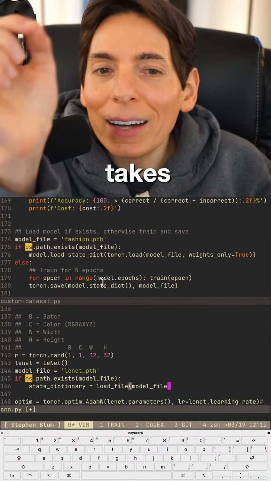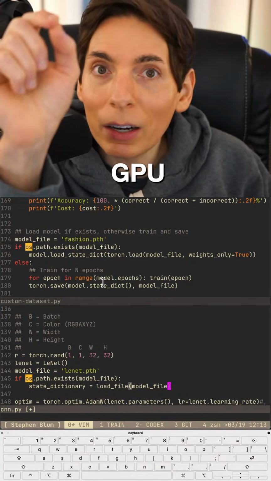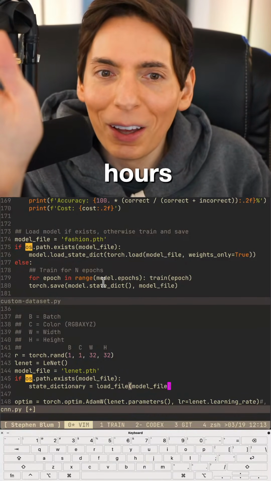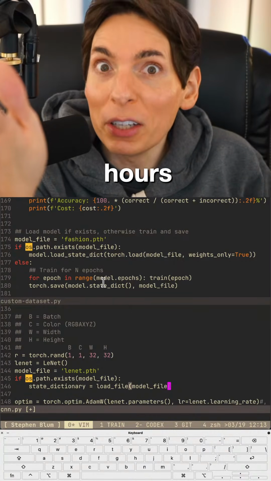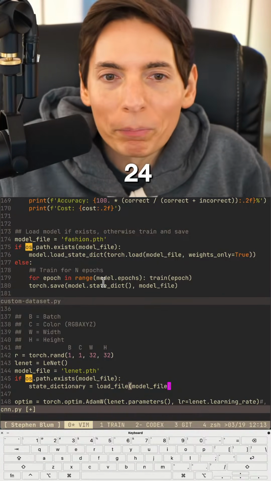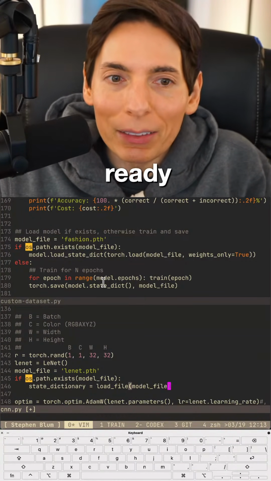I did this on an NVIDIA GPU in the cloud, and it took 24 hours. Eventually, it started working and had coherent data. So if you have a GPU and you're ready to go, you're ready at that point.